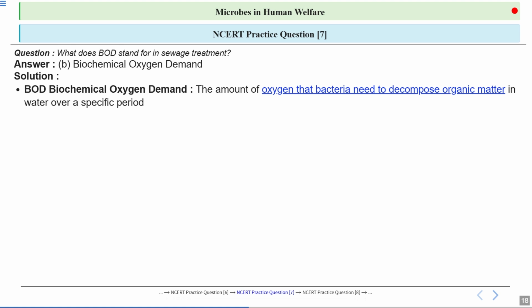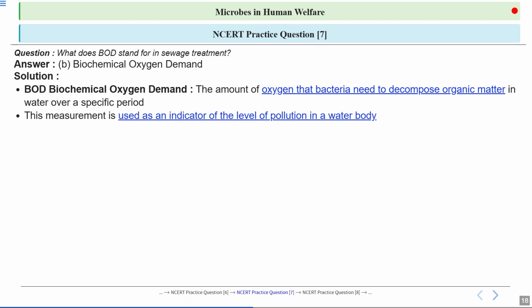Another term used for biochemical oxygen demand is biological oxygen demand. So these terms are used interchangeably, and here option number A is also correct. This measurement is used as an indicator of the level of pollution in water bodies. The higher the BOD, the more polluted the water is, because more oxygen is needed to break down the organic matter.